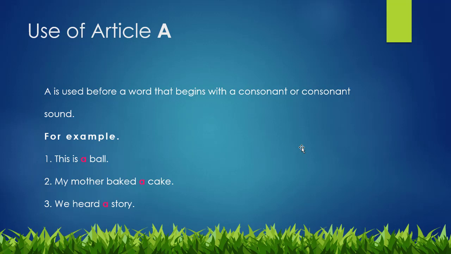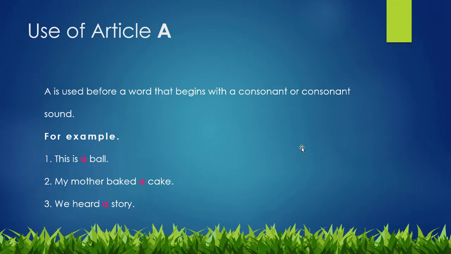First of all, we will see the use of article A. A is used before a word that begins with a consonant or consonant sound. For example, this is a ball. We will watch the word ball. Ball is starting with the consonant B, so we have used here A. Now the second sentence: My mother baked a cake. We will see the word cake. Cake is also starting with consonant C, so we have used over here A.